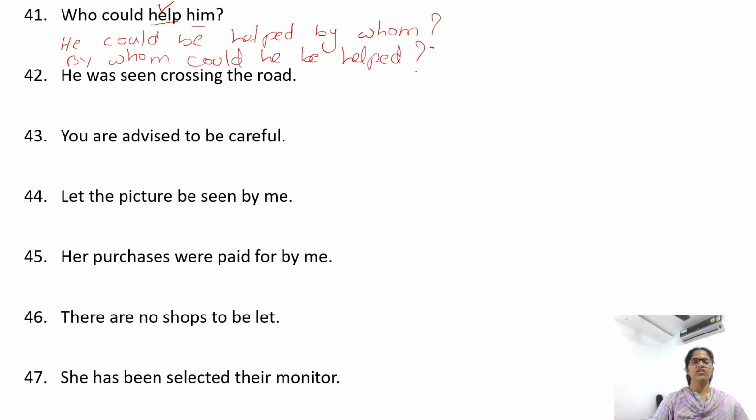He was seen crossing the road. Was seen: the sentence is in passive voice. Change it into active voice. The "by" preposition is not given, the subject is not mentioned. We can use I. I saw. I use saw because the sentence is in simple past. We have was here. I saw him crossing the road.